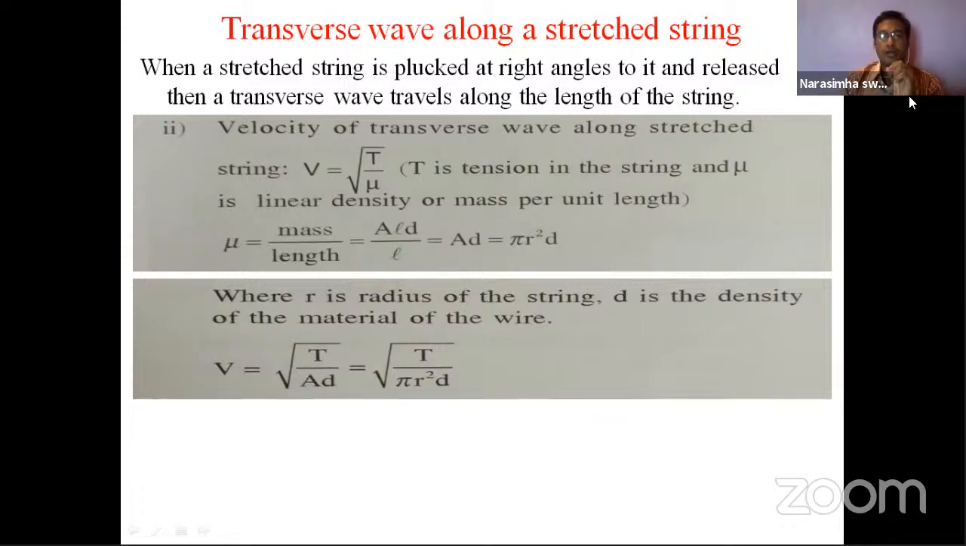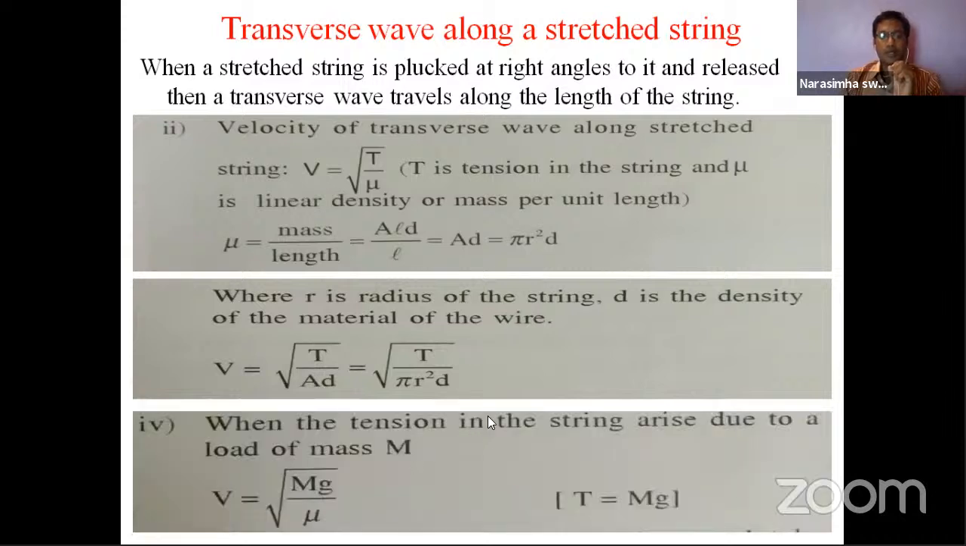Now, R is the radius of the string, and D is the density of the material of the wire. I'm repeating. In this expression, R is the radius of the string, and D is the density of the material of the wire. So here the formula will become V is equal to root of T by, in the place of mu, you can write pi R square D or A. This is another form of equation. As per the problem, we should see what information is given, and accordingly we should use the formula.